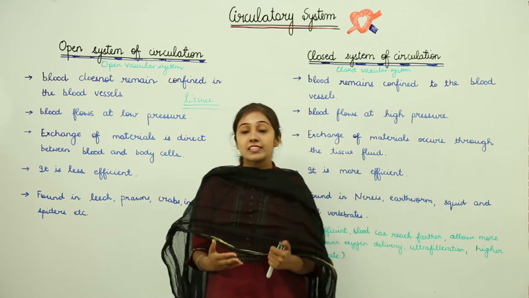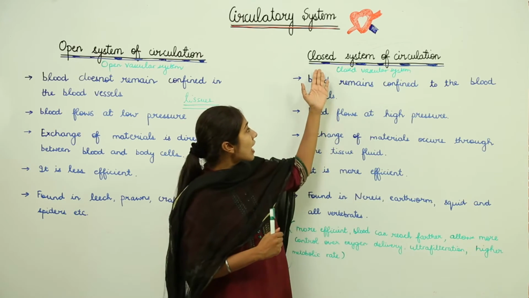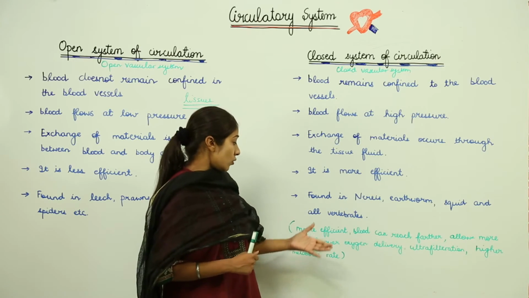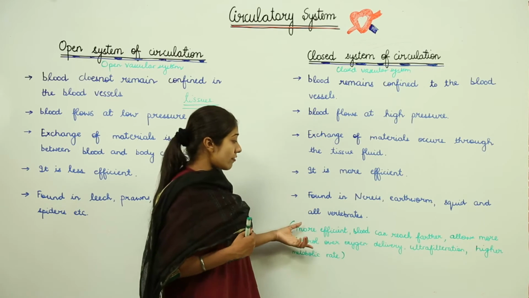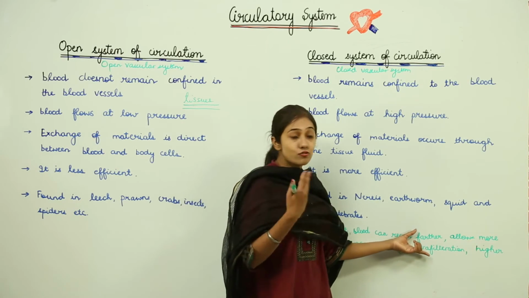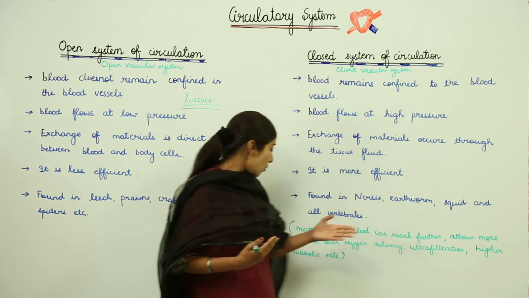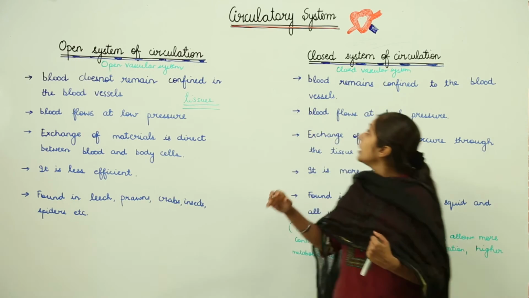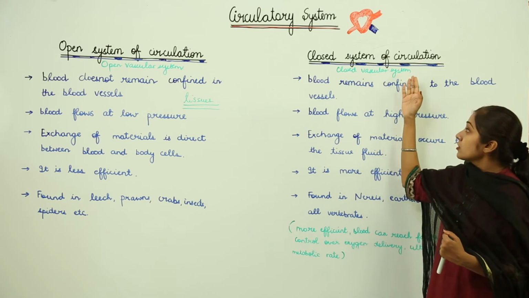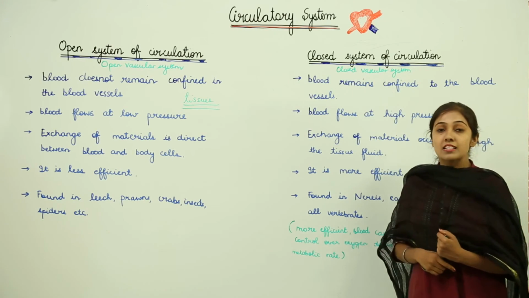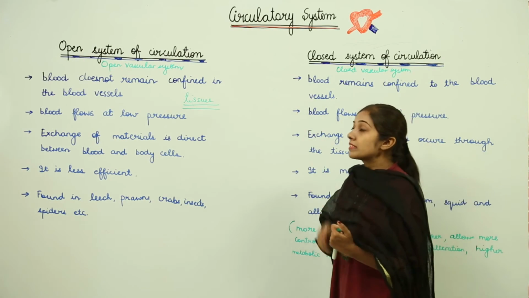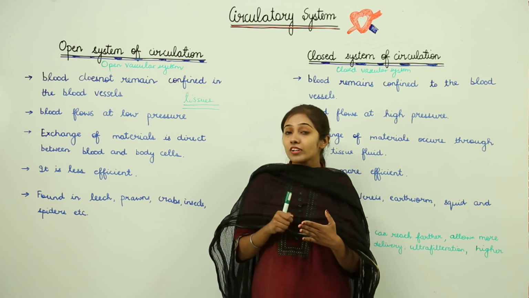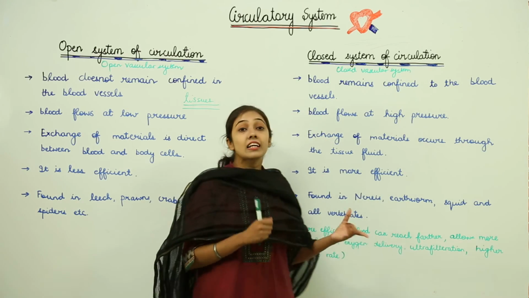This closed vascular system is found in higher or complex organisms. All the vertebrates, including us, have a closed system of circulation and a higher metabolic rate. Since this is more efficient, the blood can reach farther distances and it allows more control over oxygen delivery and ultrafiltration. So overall, the closed vascular system has many advantages over the open system of circulation. I hope that the differences between the two and the advantages are clear to you.